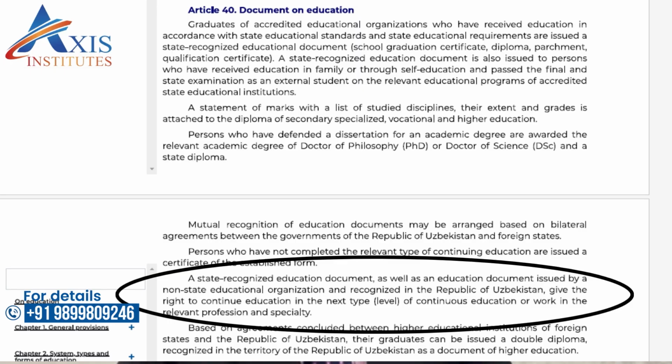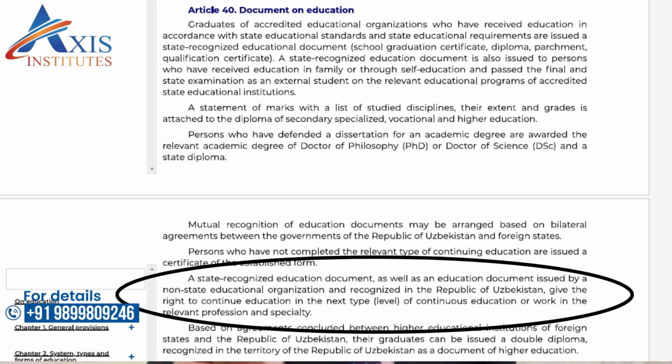Clear? So now we come back to our laws of Uzbekistan, what the laws of Uzbekistan say. So there are two laws of the Republic of Uzbekistan which will help us to solve this puzzle, or which will help us to conclude this discussion. First of all, let us talk about the law on education. Okay, as per the law of the Republic of Uzbekistan number LRU 637 dated 23/9/2020 on education.